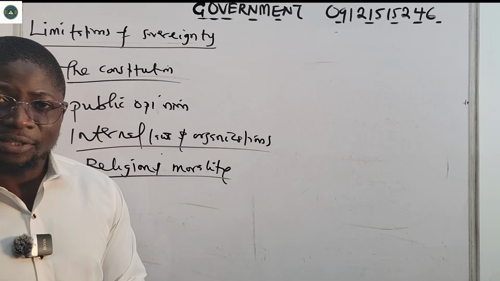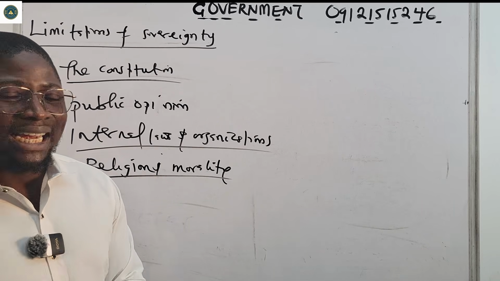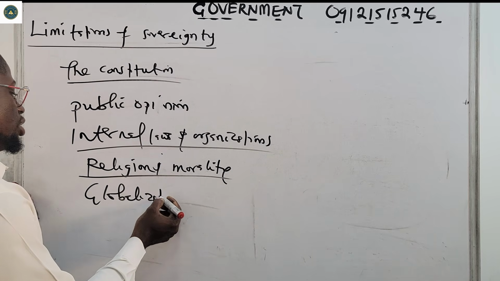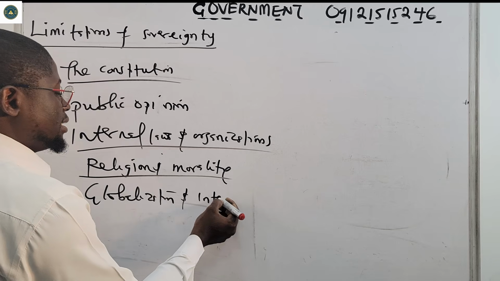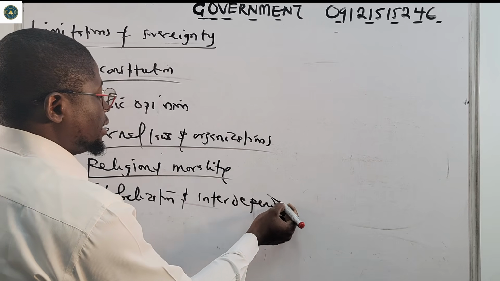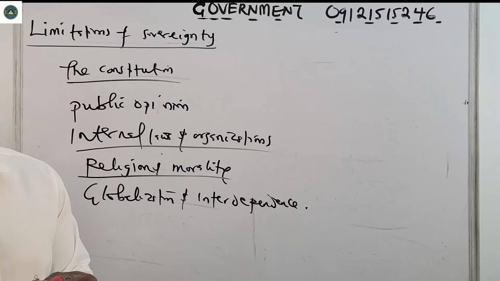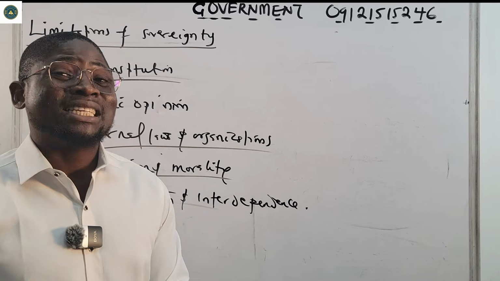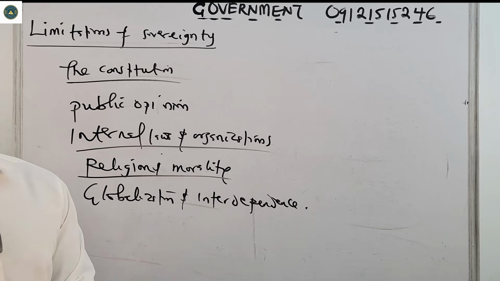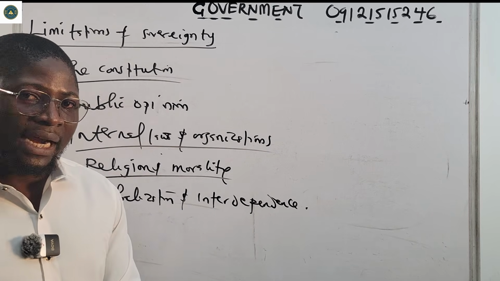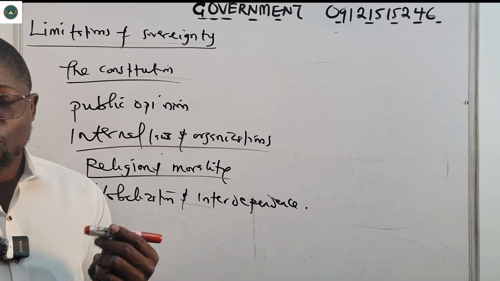Then we also have globalization and interdependence. The world is global now. We depend on each other for a lot of things, so you cannot decide to act anyhow. So this can also limit your sovereignty.